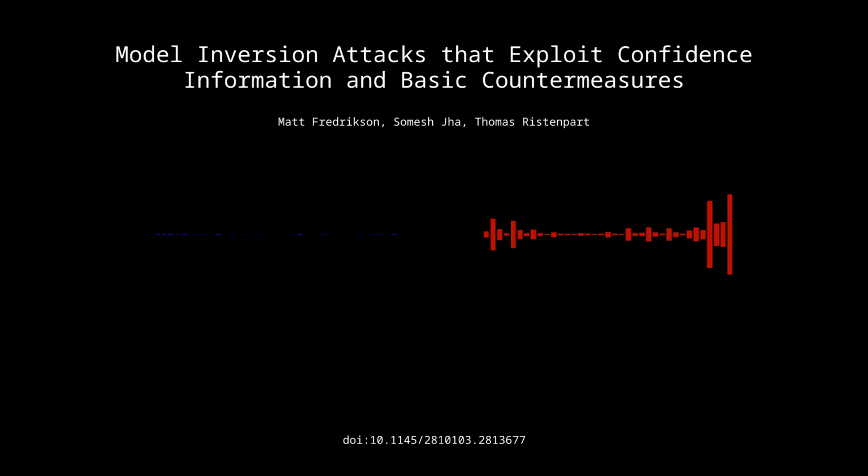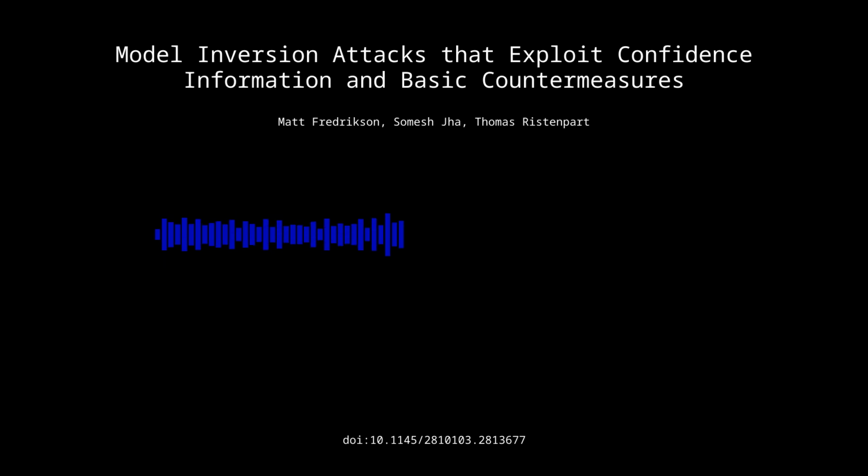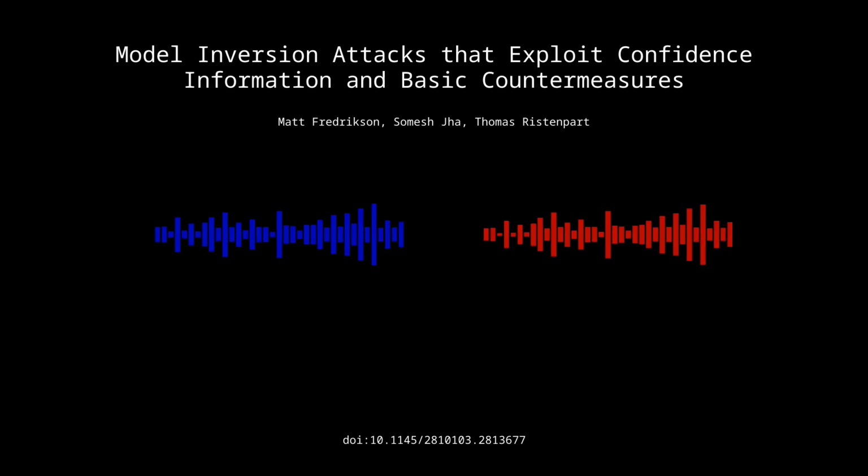Right. Just because it doesn't explicitly say what the data was doesn't mean it's safe. Exactly. And we need to be vigilant about identifying potential vulnerabilities, even those that seem subtle or insignificant. Right. Because as we've seen, those confidence scores seem very innocuous, but they can actually be a gateway for attackers. So the little things. Yeah.